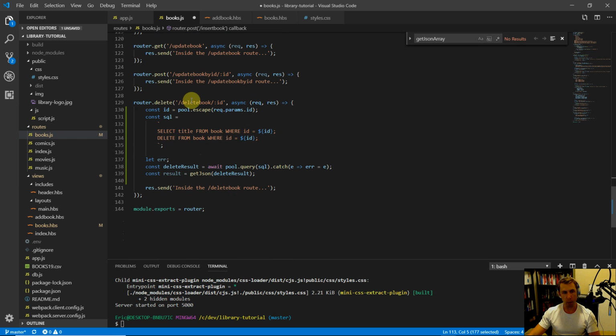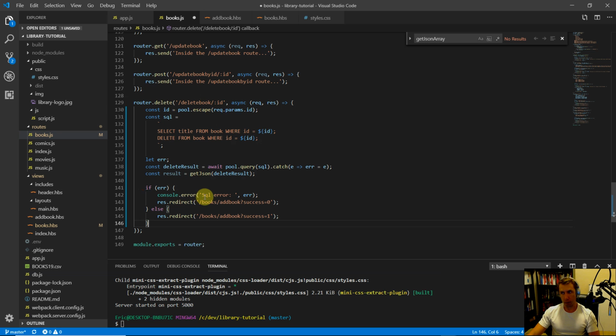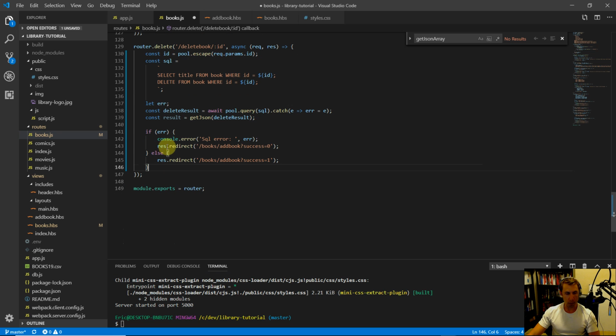Now I'm just going to copy because it's a little bit similar. However, the delete book route is going to be kind of a RESTful type API endpoint, so let's see what that looks like. If there's an error, we'll do console.error SQL error, and then instead of doing a redirect or a render, we're going to do something a little different here. We're going to return some JSON. So let's do res.status, and if there's an error, we'll just say it was a 500 error, and pass back a JSON response. We'll say fail is true because something went wrong, and then we'll pass back a message: there was a problem attempting to delete this book. Please try again.